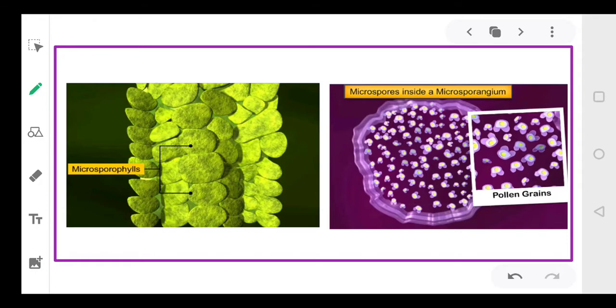Now these strobili consist of microsporophylls. The male strobili consists of microsporophylls and the microsporangia. Dear students, that is why it is called a male strobili, right? And microspores develop inside the microsporangium, and then they form the pollen grains. Not all microspores form pollen grains, only a limited number of cells will form the pollen grains, right? And the development of the pollen grain always takes place in the microsporangia.